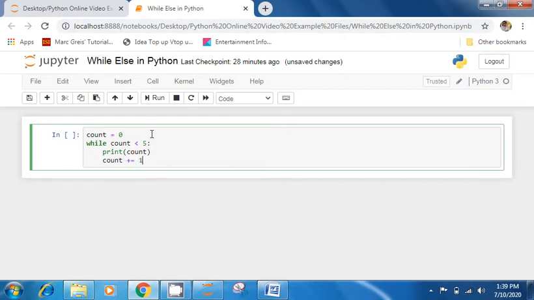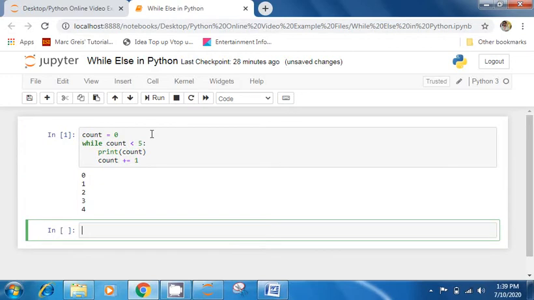What will happen? Okay, so count is 0. 0 is less than 5. Yes, 0 is less than 5. Print count, print 0, and then increment the value of count. Now count is 1. 1 is less than 5. Yes, get inside while loop, print 1. Okay, now then increment the value of count. Count becomes 2. 2 is less than 5. Yes, get inside while loop, print it. Again increment the value of count.